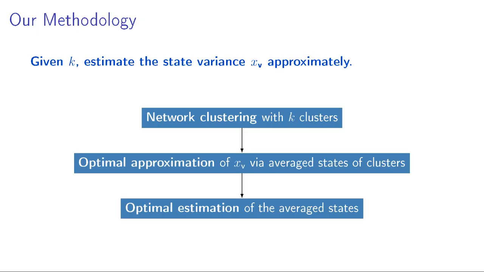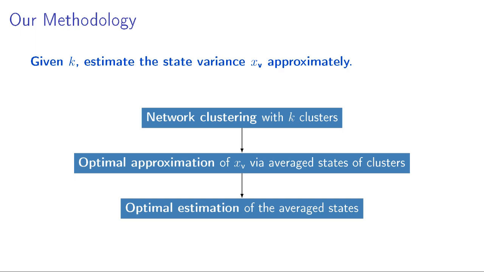So instead of estimating state variance exponentially or asymptotically, we are interested in estimating the state variance in an approximate sense, because we have a limitation on the dimension of the observer. We are given the order of the observer k, and we want to estimate the state variance approximately, and that approximation must be in some optimal sense.